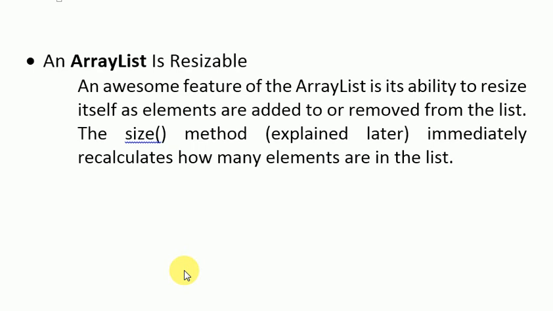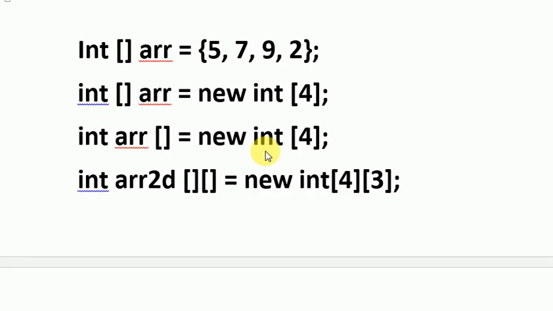The most useful feature of array list is resizable. Yes. Whenever you declare a simple array or a 2D array, you have to mention the values. For example, okay, let me show you. So you can look at these statements. In this case, we have declared a single array with predefined values. So 5, 7, 9, 2, so there are 4 values in this array, means its size is 4.